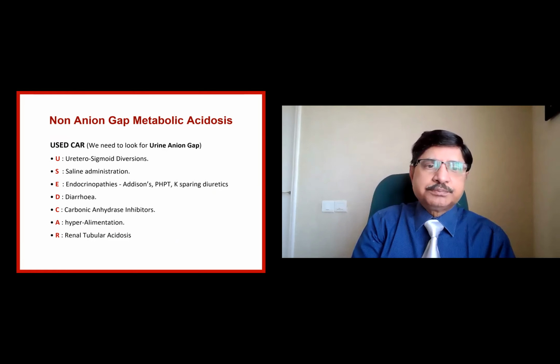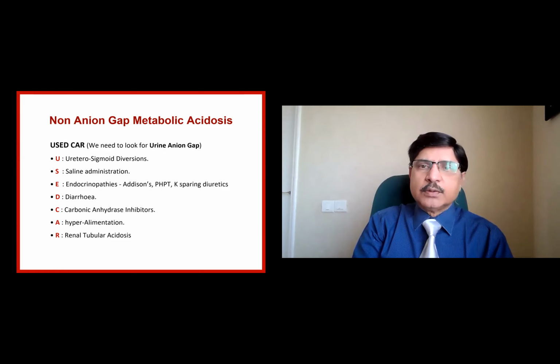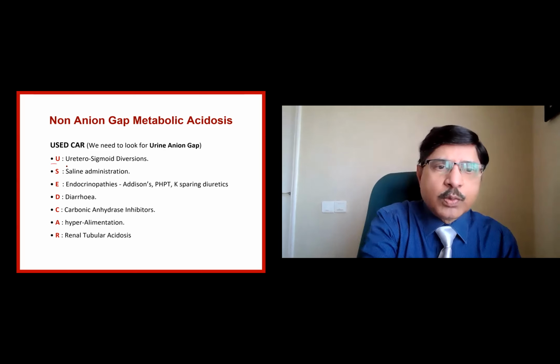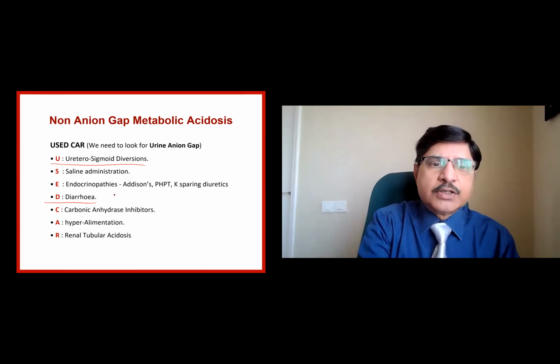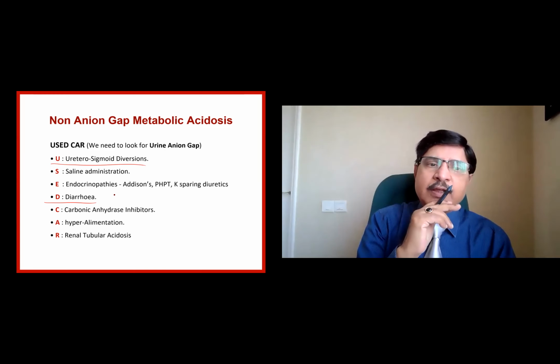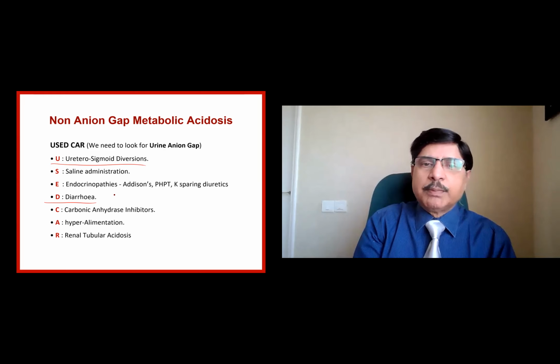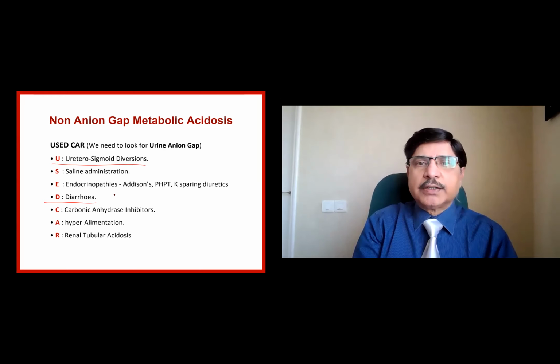USED CARS: ureterosigmoid, saline administration, endocrinopathies, diarrhea, carbonic anhydrase inhibitors, hyperalimentation, renal tubular acidosis. This is the non-anion gap acidosis. To distinguish diarrhea from the others, we know the urine anion gap will be very negative in diarrhea, whereas in all other conditions the urine anion gap will be positive.